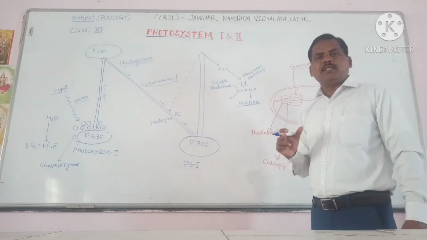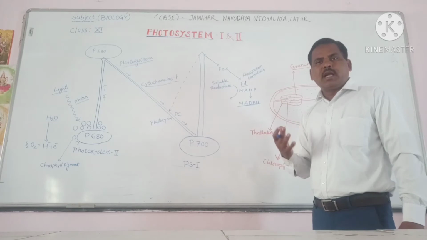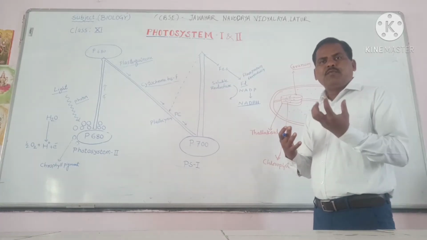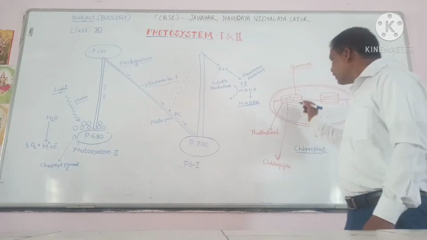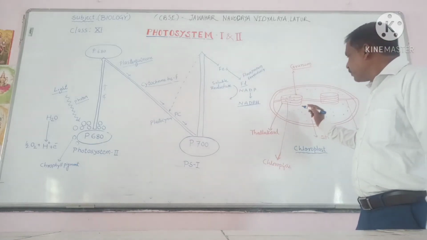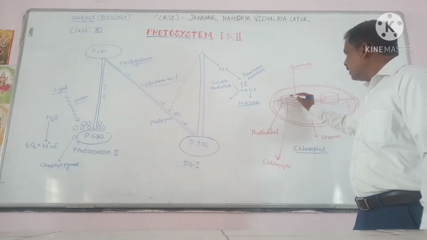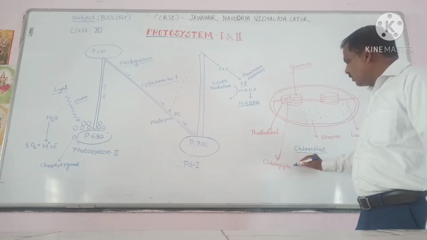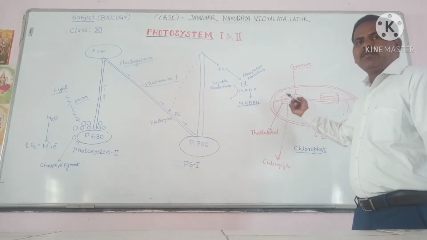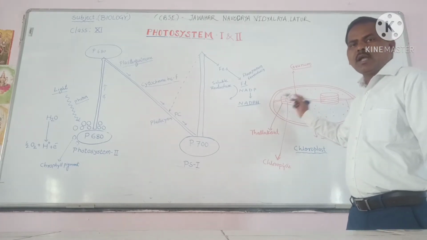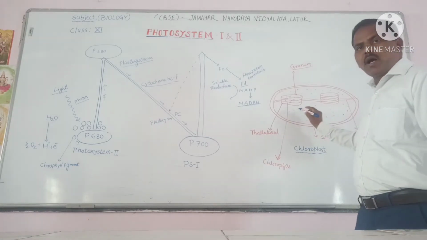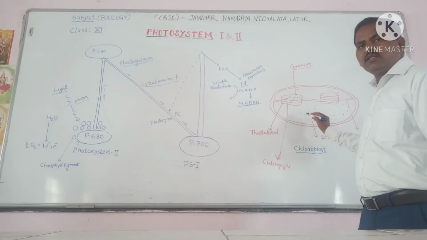Chlorophyll is the pigment which absorbs the sunlight, the visible spectrum. They absorb it in the form of photons, and they carry out the light reaction. That is how photosynthesis starts. So in these thylakoids, the green pigments, that is chlorophylls, absorb the sunlight, and the photosynthesis process gets started. This portion is known as stroma, where the dark reaction occurs.